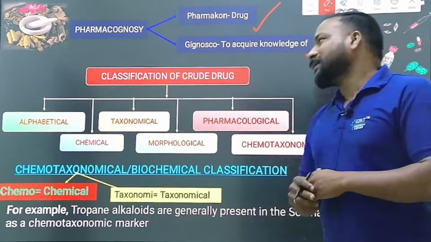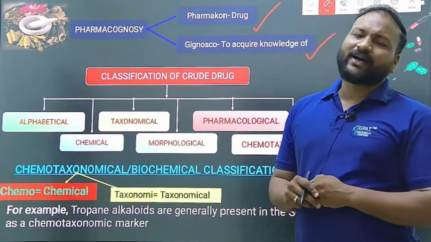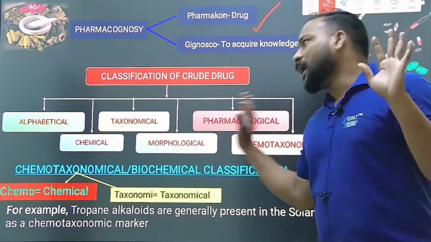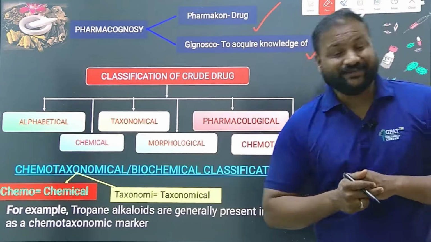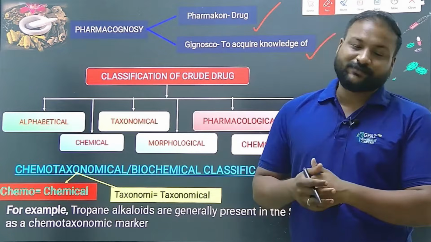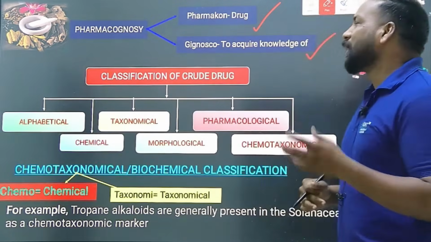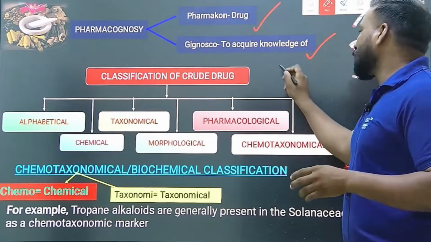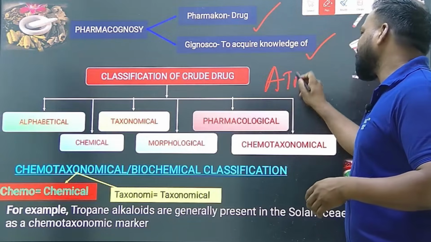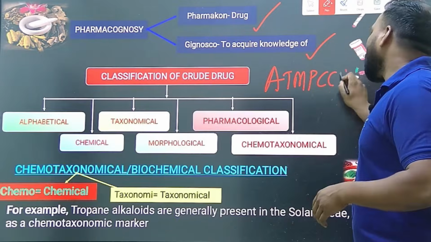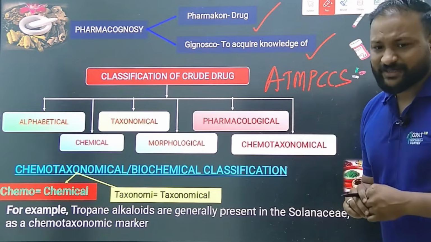So the classification of crude drugs can be done in this many types, but it is somewhat difficult to remember. But what is the speciality of your GDC? Don't worry, I'll tell you one simple code, because GDC is most familiar for smart work and smart study. Do remember this code.